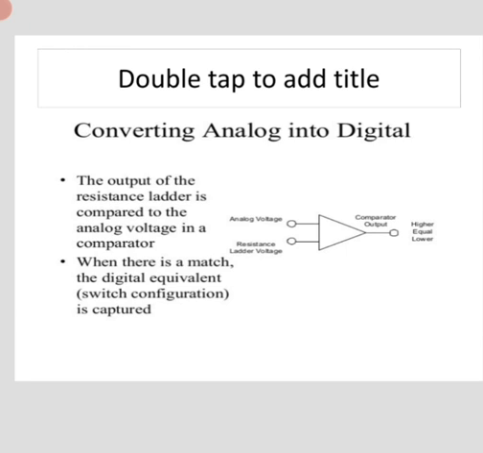The output of the resistance ladder is compared to the analog voltage in the comparator. So there are two inputs to the comparator. One is the analog voltage and the second one is the output of the resistance ladder. When there is a match, the digital equivalent, that is the switch configuration, is captured.